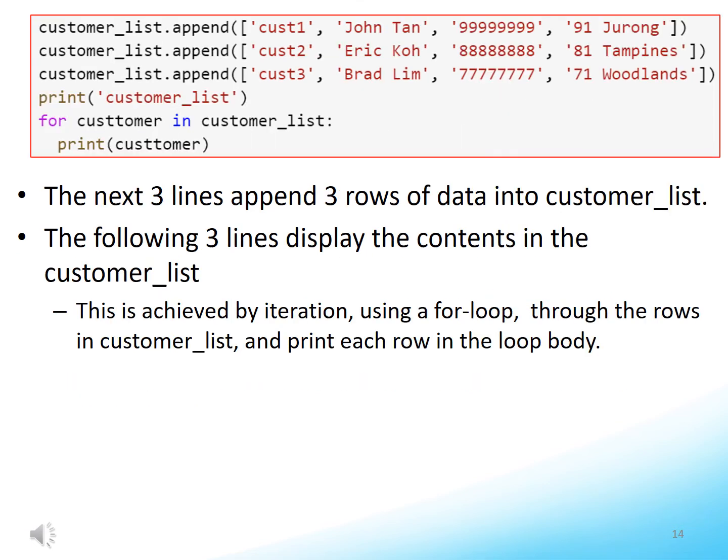The next 3 lines append 3 rows of data into customer list. The following 3 lines display the contents in the customer list. This is achieved by iteration, using a for loop, through the rows in customer list, and printing each row in the loop body.